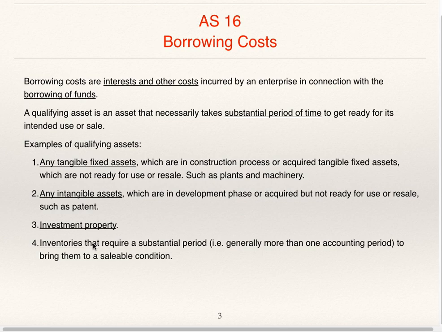In case of inventories that require a substantial period of time to bring them to sellable condition, this is generally more than one accounting period. So all these are examples of qualifying assets which take a substantial period of time to get ready for their intended use or sale.